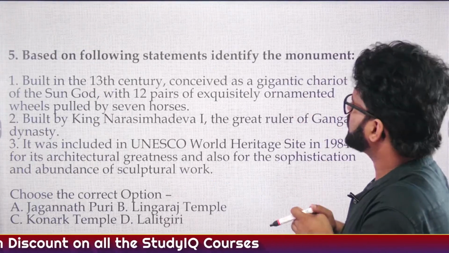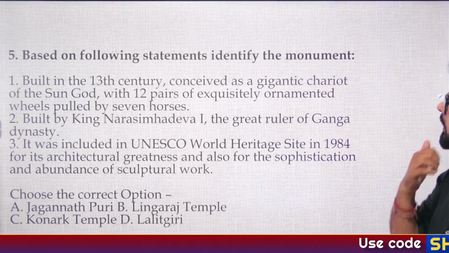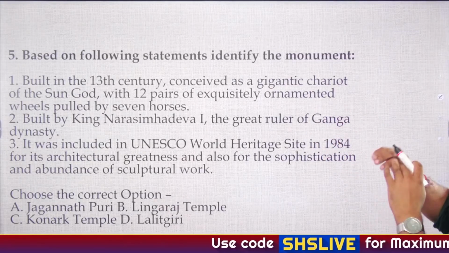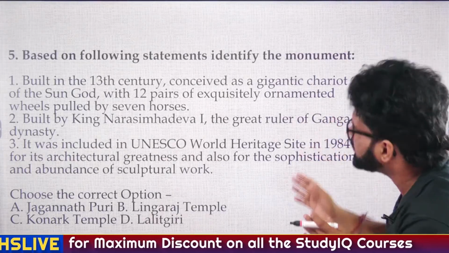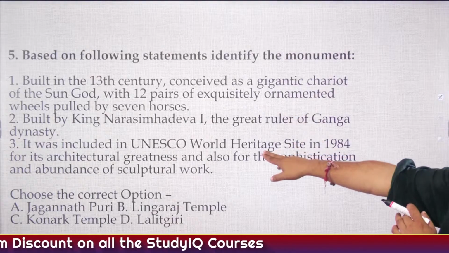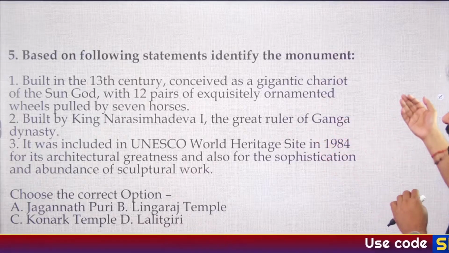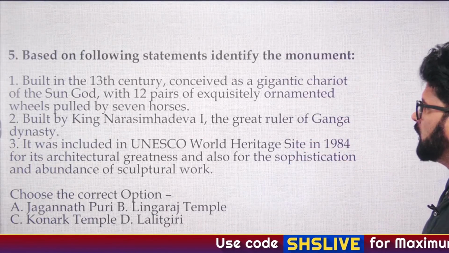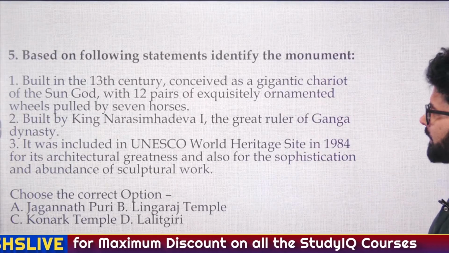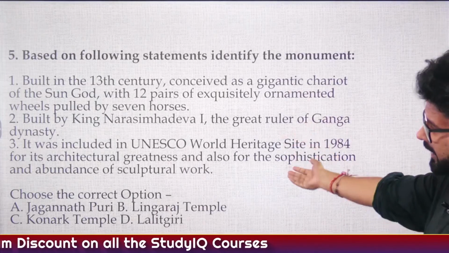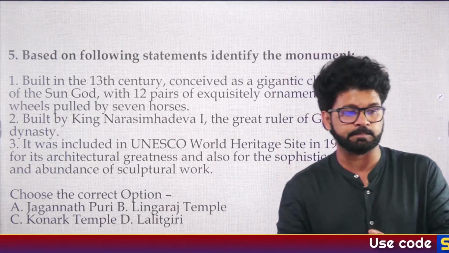Fifth question of the day. Based on the following statements, identify the monument. First statement: built in the 13th century, conceived as a gigantic chariot of the sun god with 12 pairs of exquisitely ornamented wheels pulled by 7 horses. Second statement: built by King Narsingdev I, the great ruler of the Ganga dynasty. Third statement: it was included as a UNESCO World Heritage Site in 1984 for its architectural greatness and also for the sophistication and abundance of its sculptural work. Choose the correct option. A. Jagannath Puri, B. Lingaraja, C. Konark Temple, D. Lalitgiri. What is the answer?